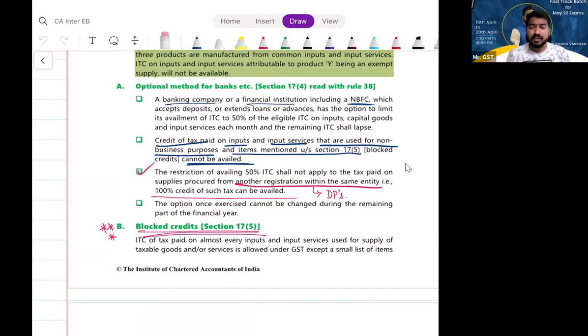In the restaurant, we supply food and beverages, which is taxable under GST. For the bar, if I purchase furniture, can I take ITC? No, because in the bar I am making non-taxable supplies. So whatever I purchase for the bar, I cannot take ITC. But for the restaurant, if I purchase anything, I can take ITC. That is the concept of section 17, subsections 1 and 2.